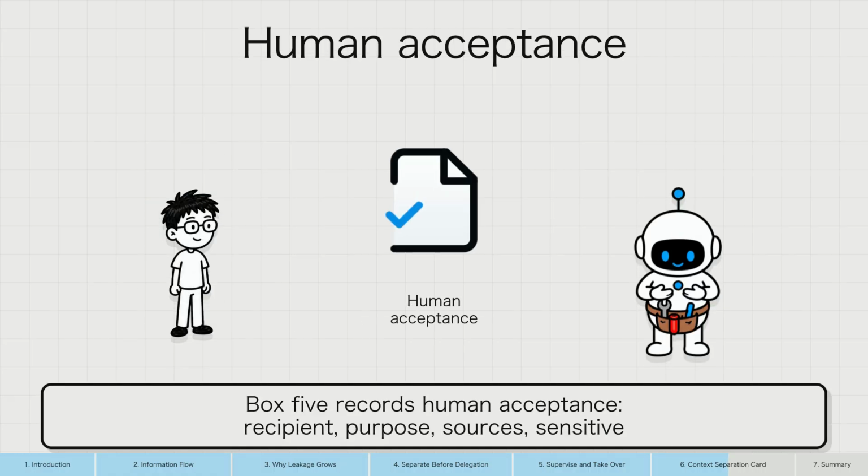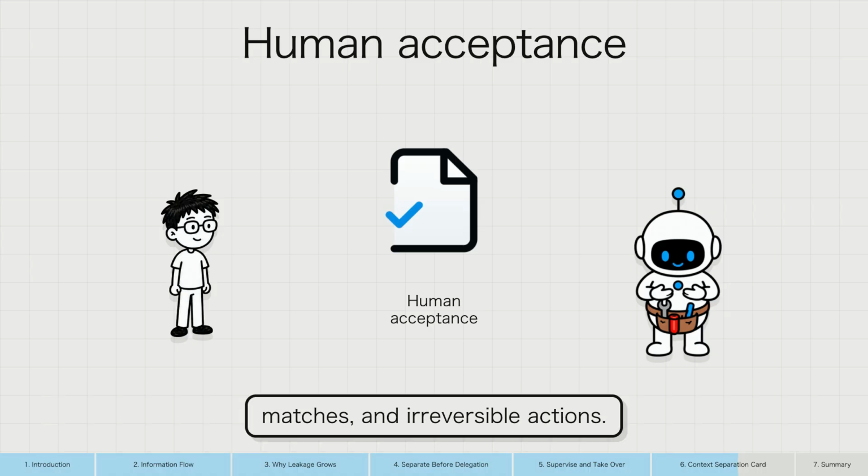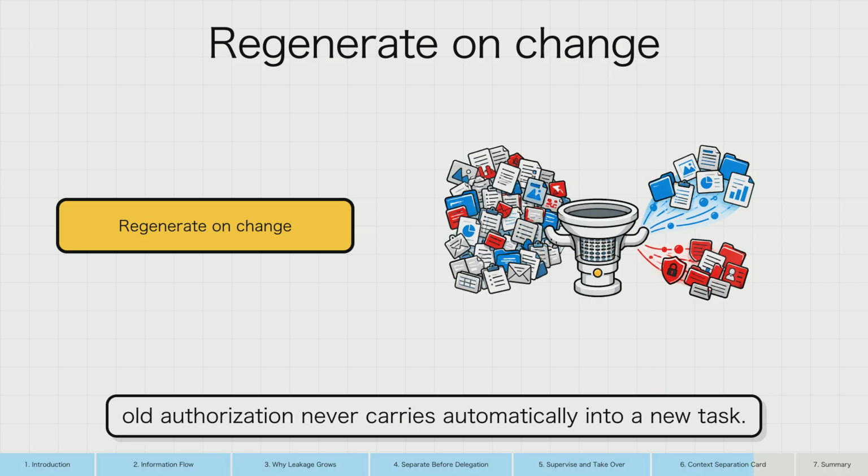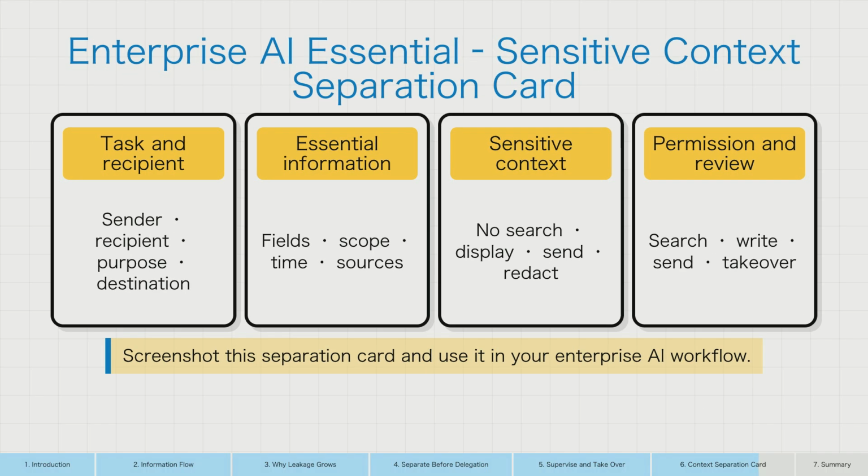Box 5 records human acceptance: recipient, purpose, sources, sensitive matches, and irreversible actions. Regenerate the card whenever purpose or recipient changes. Old authorization never carries automatically into a new task. Screenshot this separation card and use it in your enterprise AI workflow.